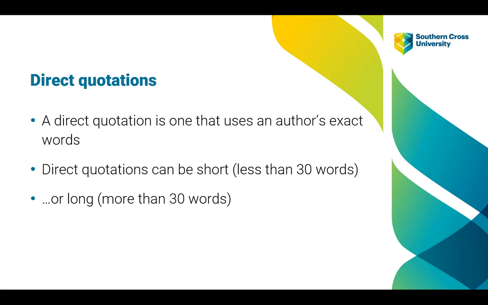Now, when we talk about direct quotations, what this means is that we're using the exact words of the author. In academic writing, we can use either short quotations, that is, quotations that are less than 30 words, or we can use long quotations, quotations that are more than 30 words. There are rules for using both, and let's take a look at these.